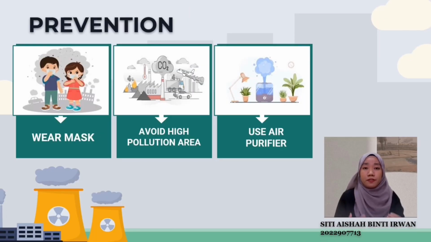There are also a few ways to prevent particulate matter pollutants. Firstly, we can wear masks to reduce the exposure, so small particulates do not directly enter our body when breathing. Secondly, avoid high pollution areas such as main roads and busy streets where possible. And lastly, use an air purifier. It is a good way because an air purifier contains filters and fans that trap pollutants such as dust, pollen, and bacteria and disperse clean air back into the area.